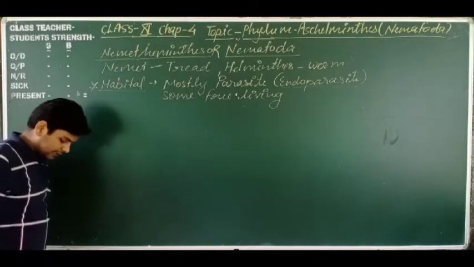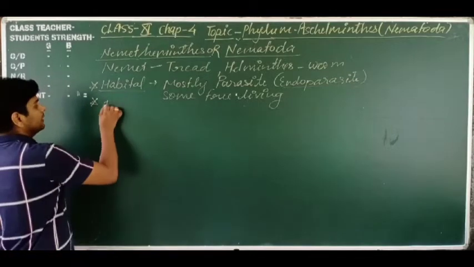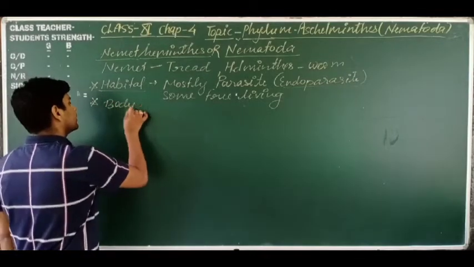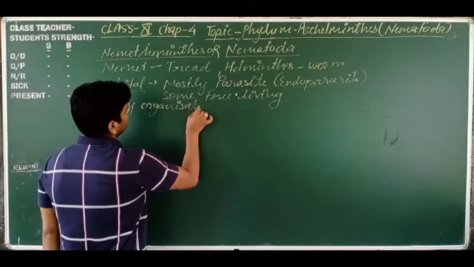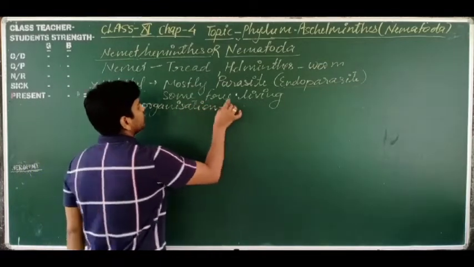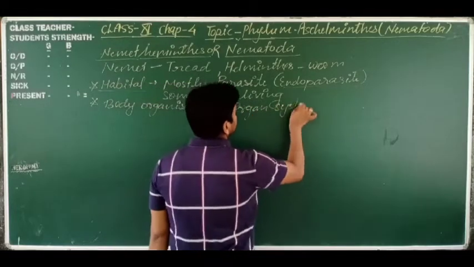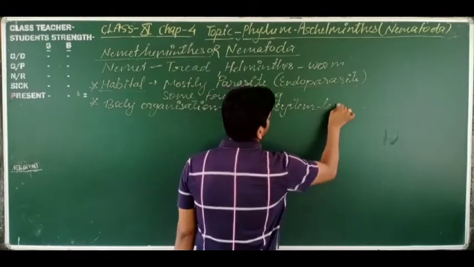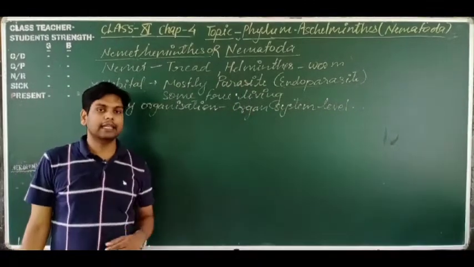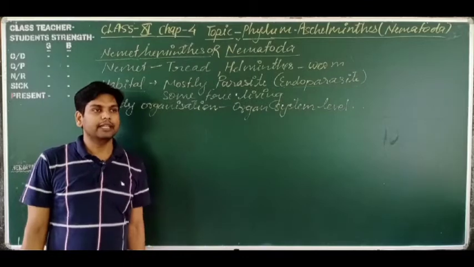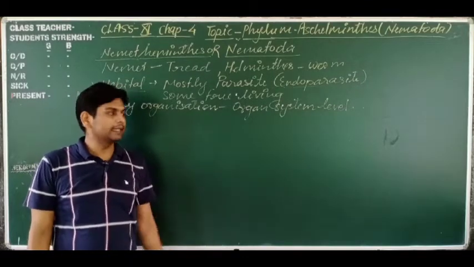Next, let's discuss the body organization. It is organ system level. The digestive system was incomplete in phylum Platyhelminthes, but now it is complete in this phylum.